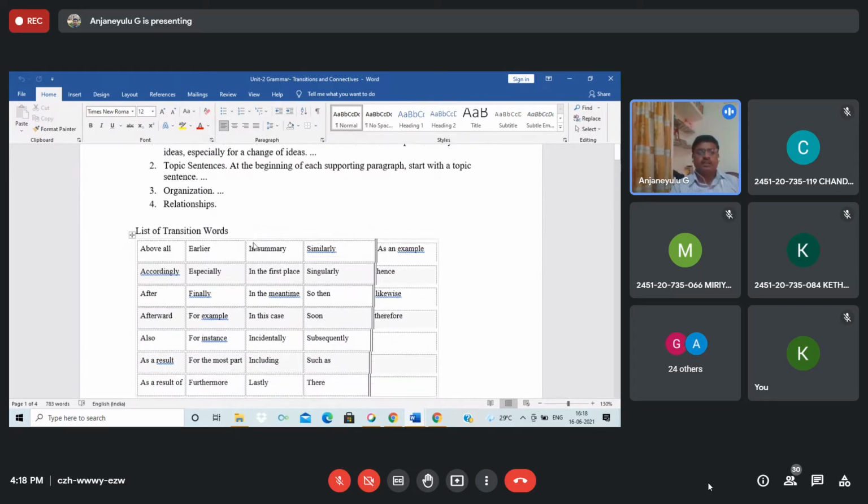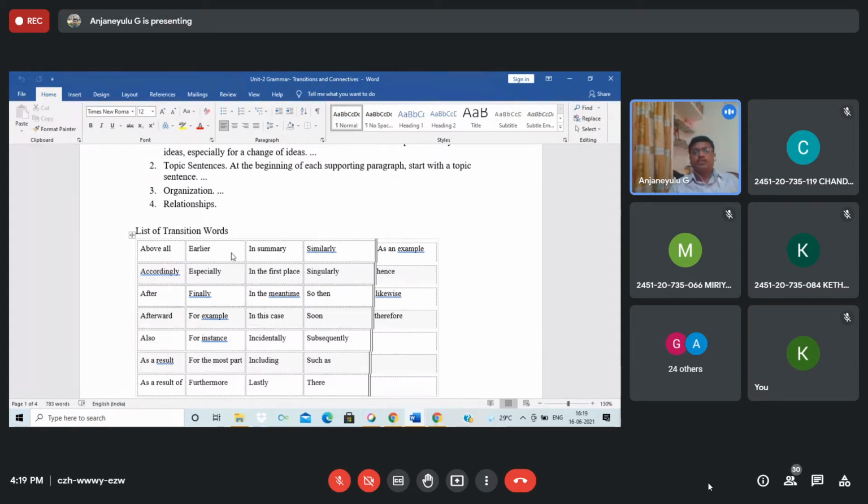For example, accordingly, apart from, earlier. See, I used earlier. Studies, whatever you had in intermediate and school level. Earlier also is connecting the previous sentence to a present sentence.